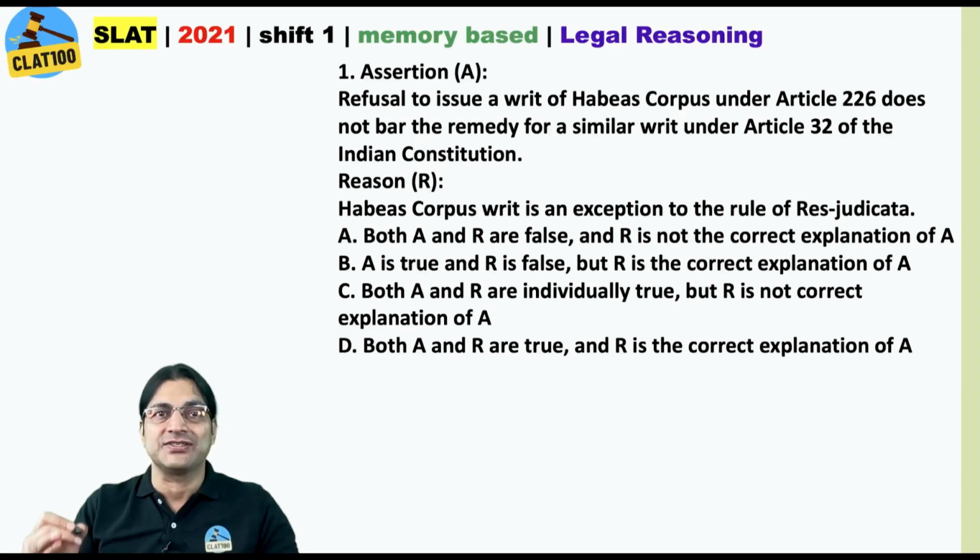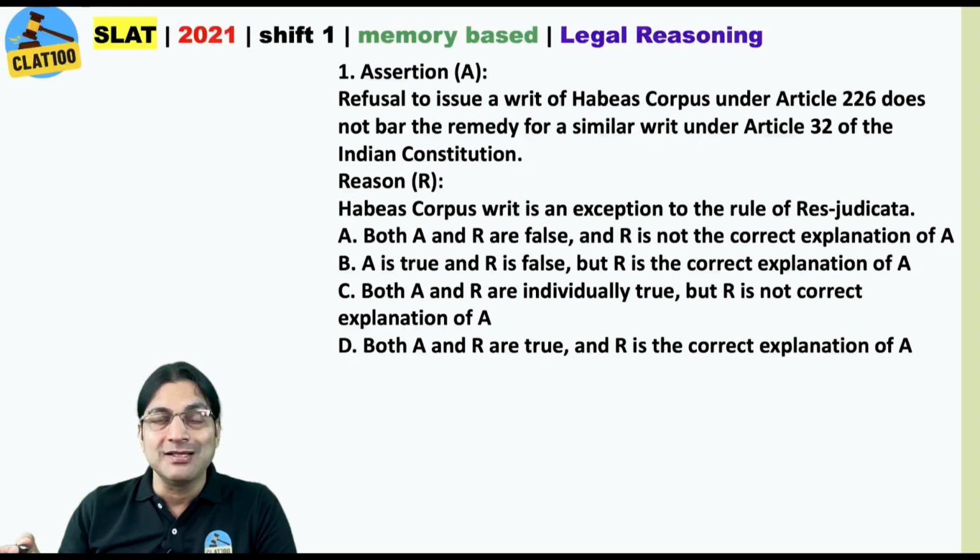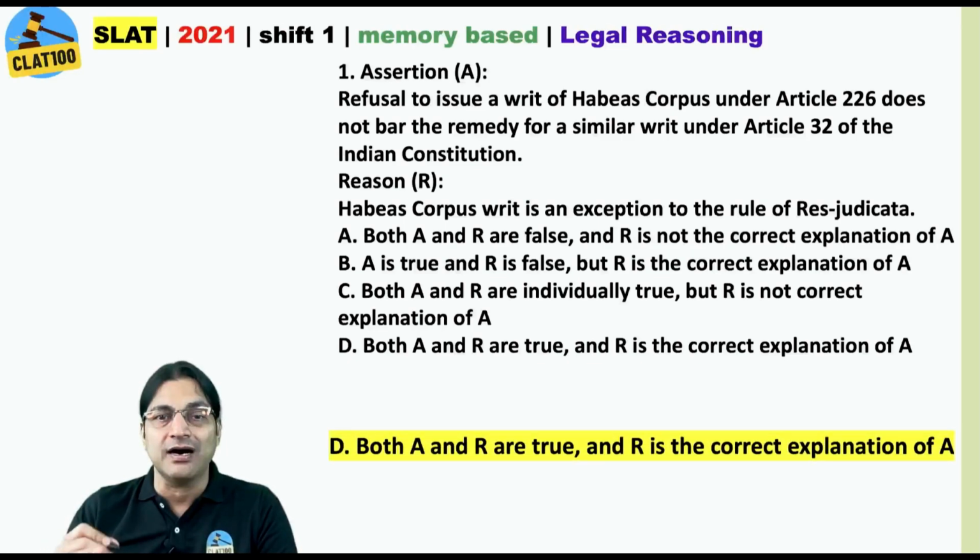Here is your first question. Refusal to issue a writ of habeas corpus under Article 226 does not bar the remedy for a similar writ under Article 32 of the Indian Constitution. And the reason is habeas corpus writ is an exception to the rule of res judicata. What exactly is res judicata? Matter once adjudicated cannot be re-adjudicated, alright? But habeas corpus is actually an exception to this. So here your answer is both A and R are true, and R is the correct explanation of A.